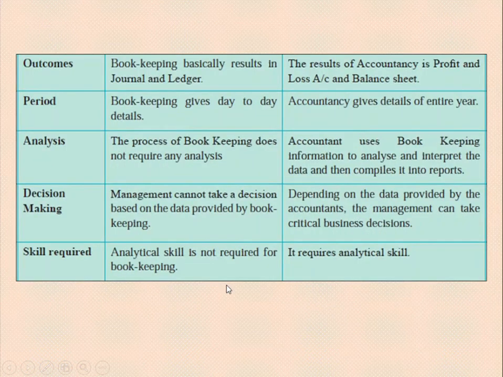Okay, now we'll move further. Outcomes. Bookkeeping basically results in journal and ledger. Means the junior staff, junior clerk has to record in journal and ledger. Now what is a journal and ledger? We'll see further. Here, the result of accountancy is profit and loss and the balance sheet. Here, the senior manager, senior accountant has to prepare the profit and loss and the balance sheet. This we will also see later, because you have to learn all this from chapter 1 to chapter 10.